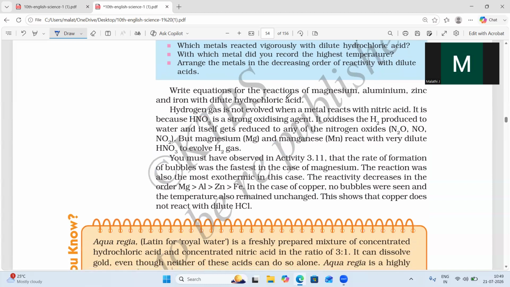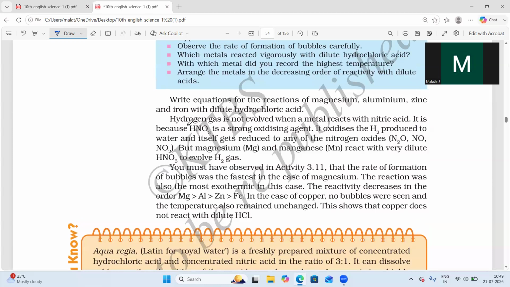Metals such as magnesium, aluminum, zinc and iron with dilute hydrochloric acid will give the respective salts plus hydrogen gas. We have so many acids, no? But here these metals react with hydrochloric acid.